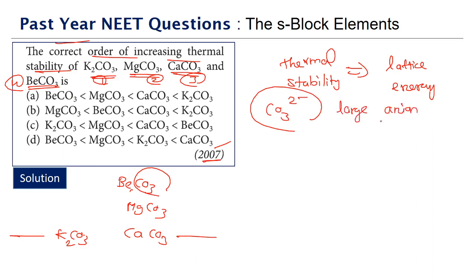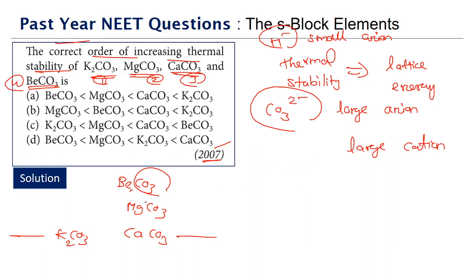In the previous problem, we talked about hydride ion, which is a small anion. Carbonate ion has 1 carbon and 3 oxygen atoms. It's a large anion. So a large cation will be able to have an effective packing with a large anion, and hence the lattice energy will be high.